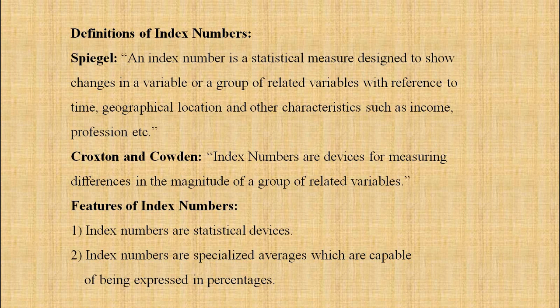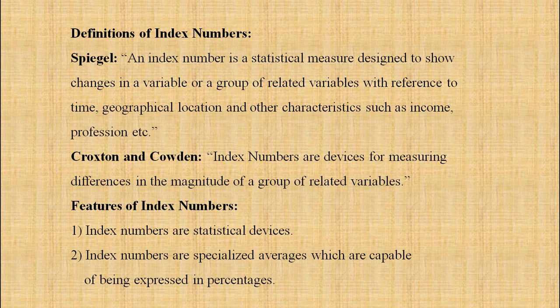The second definition is given by Croxton and Cowden: index numbers are devices for measuring differences in the magnitude of group of related variables. So one of the definitions you have to learn by heart.